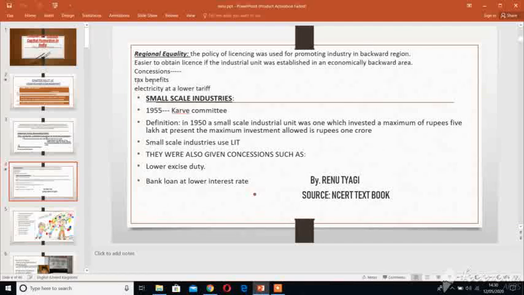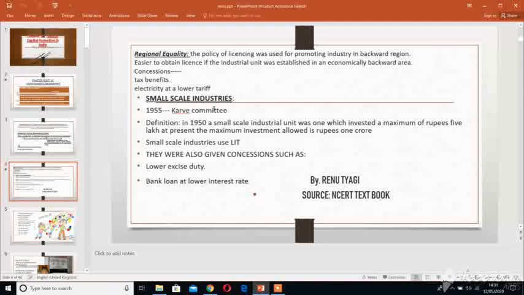What were the concessions? Tax benefit. Second, electricity at a lower tariff. So these were the concessions which were given to the entrepreneur if anyone wanted to set up an industry in an economically backward region to achieve the goal of regional equality. So I hope the meaning of regional equality will be clear to all.